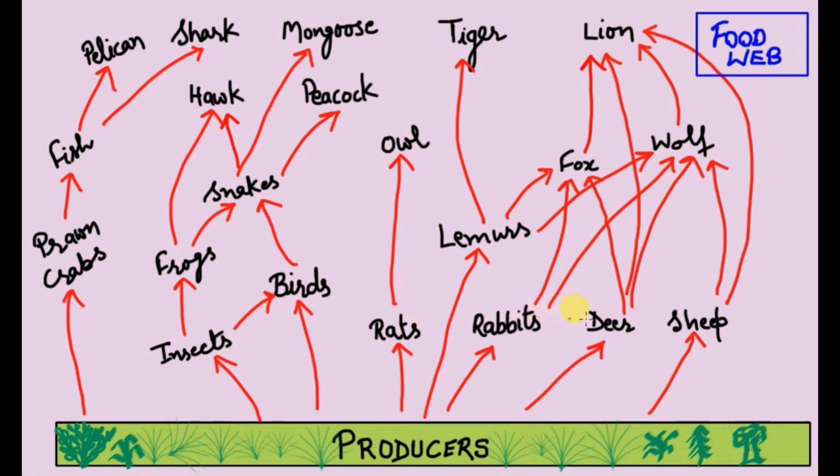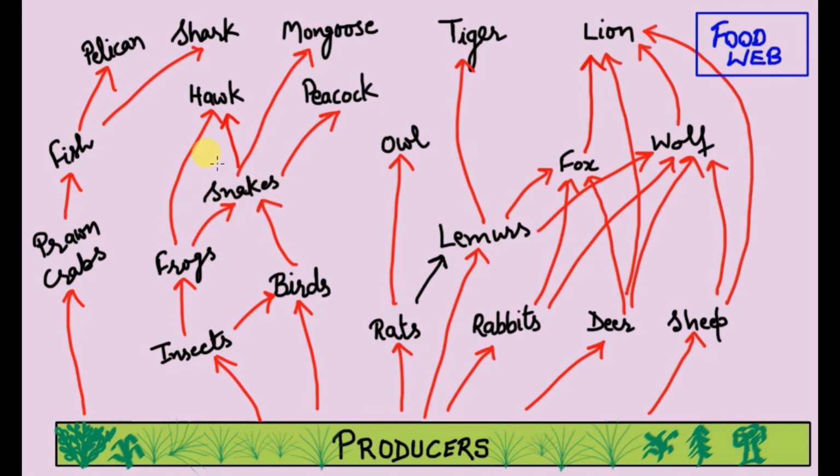These herbivores may be eaten by some other animals also. For example, these insects. These insects may be eaten by the birds or may be eaten by the frogs also. Similarly, these lemurs are actually fond of eating plants and plant products, but at times they may feed on small vertebrate animals like rats also. Similarly, these lemurs may be eaten by the foxes or wolves or by the lions. Similarly, rabbits, deer, and sheep may be eaten by the foxes or the wolves or the tigers.